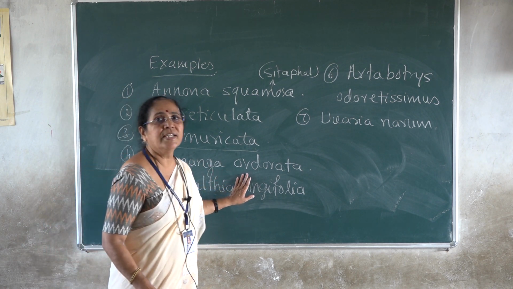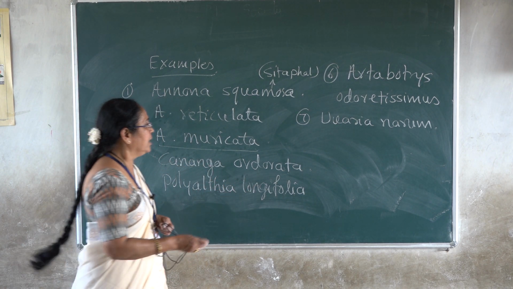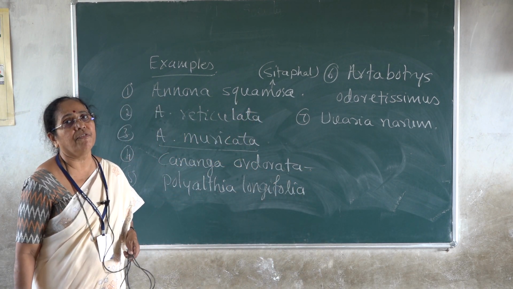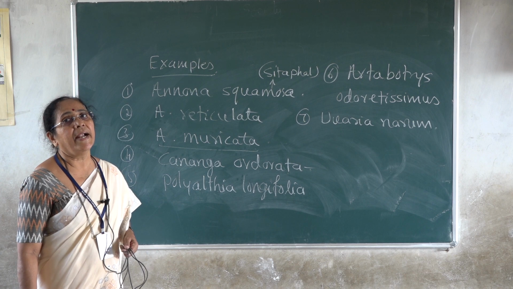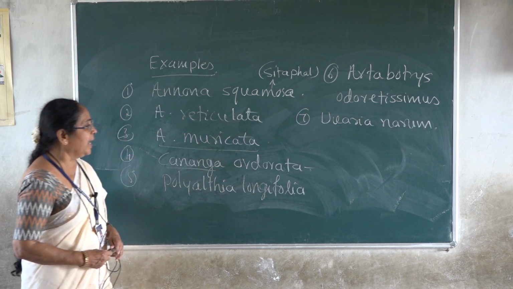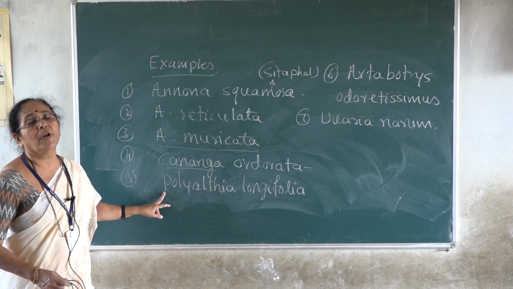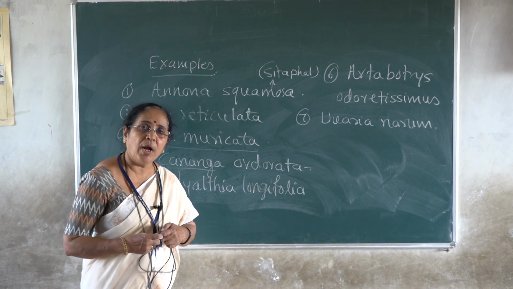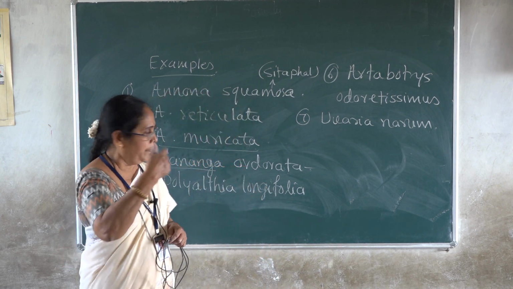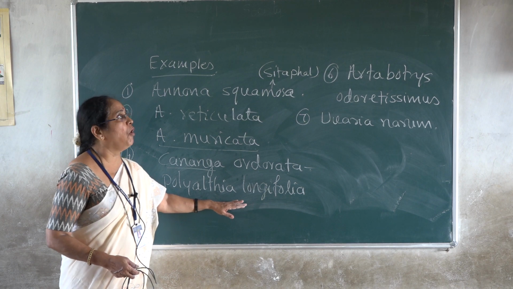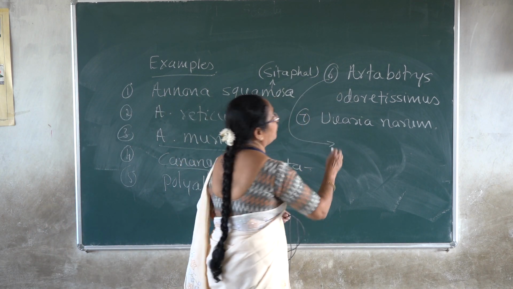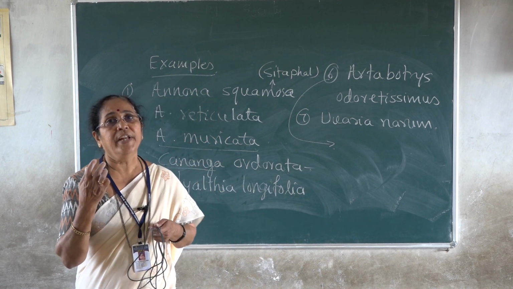Cananga odorata. This is another cultivated plant, and the flowers are very much fragrant in this. The floral parts are used for extraction of essential oil, and it goes to the perfume industry. This is Cananga odorata. Polyalthia longifolia is Ashoka, the common Ashoka plant. It is cultivated in the gardens, roadside, as an avenue tree, and that is called Polyalthia longifolia. Artabotrys odoratissimus is a champaka-like flower, green champaka-like, very fragrant.